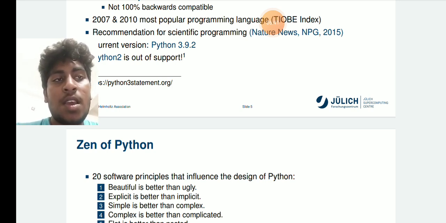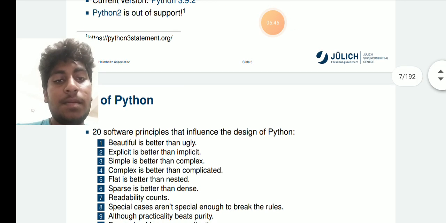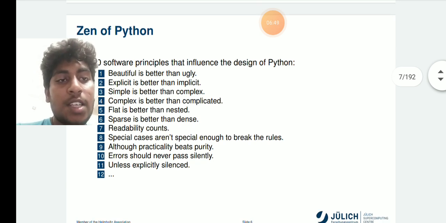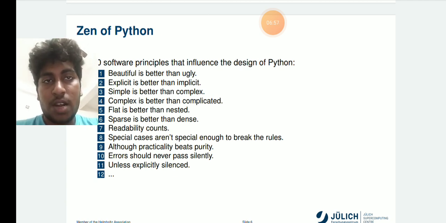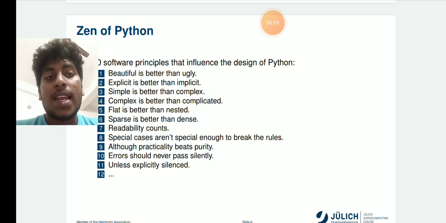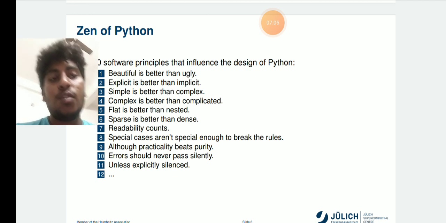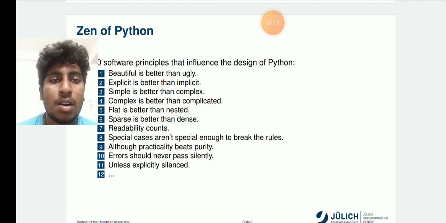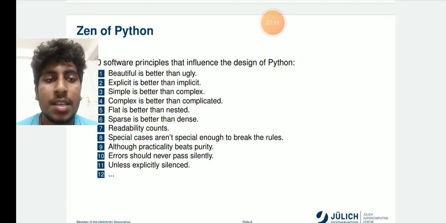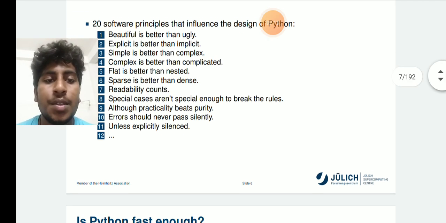Beautiful is better than ugly. Special cases aren't special enough to break the rules. Errors should never pass silently, unless explicitly silenced.